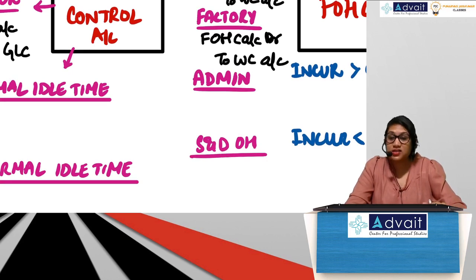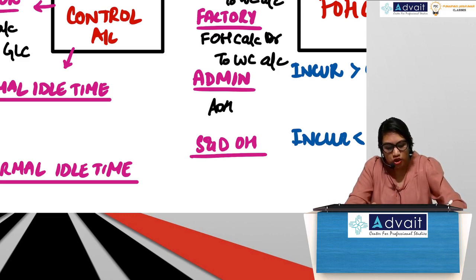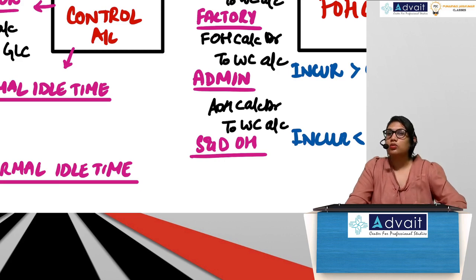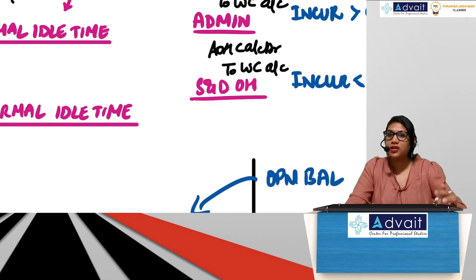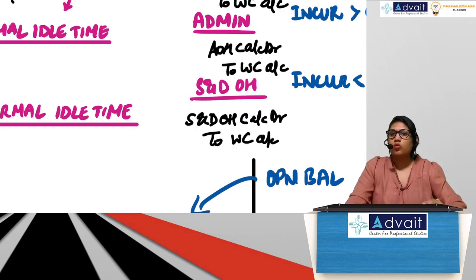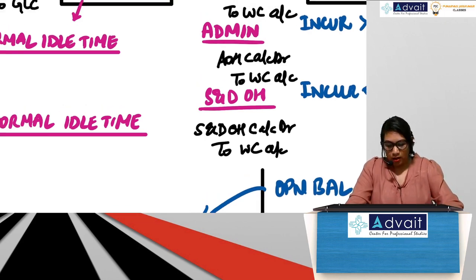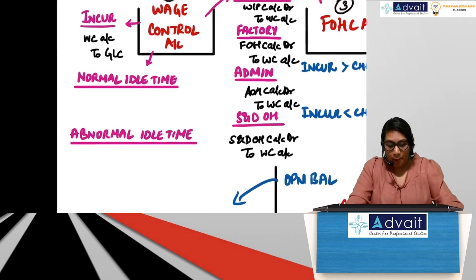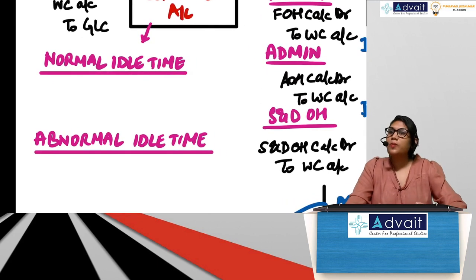And if it is related to admin, where will it go? AOH control account debit to wage control account. Right? And similarly, if it is related to selling and distribution, selling and distribution control account debit to wage control account. So wages could go to all these places. Guys, correct? No.